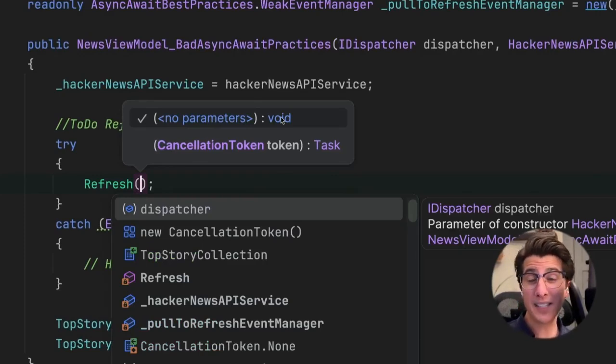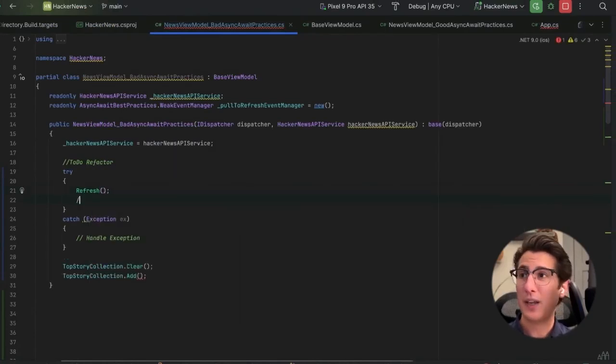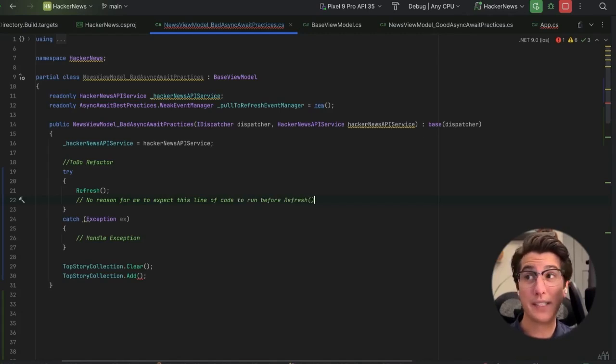Now, as C# developers, it's absolutely valid for us to see that IntelliSense tells us a method returns void, and it's absolutely valid for us to assume that this method will finish running before it moves on to the next line of code, meaning there's no reason for me to expect this line of code to run before refresh completes.